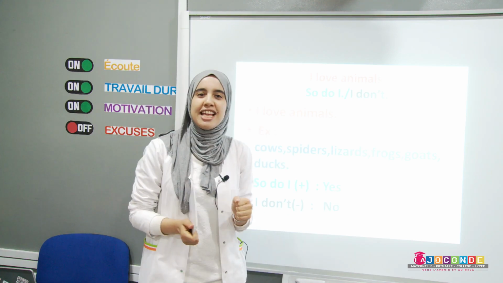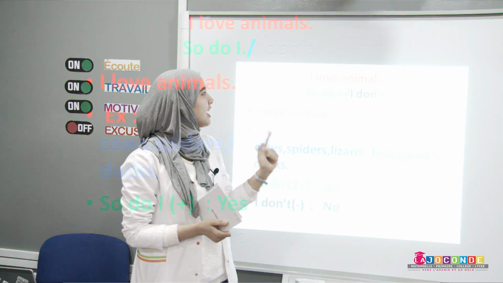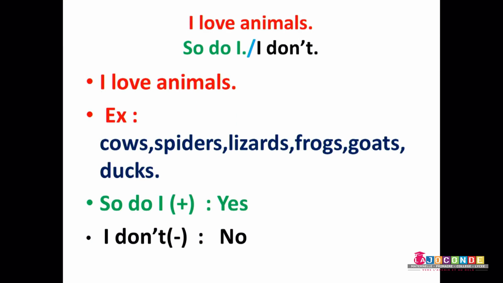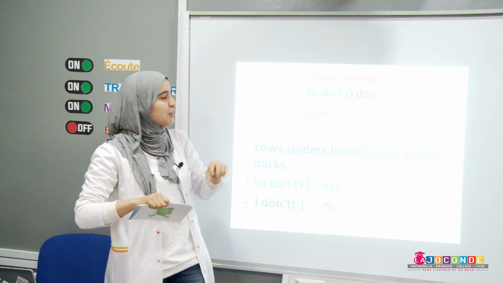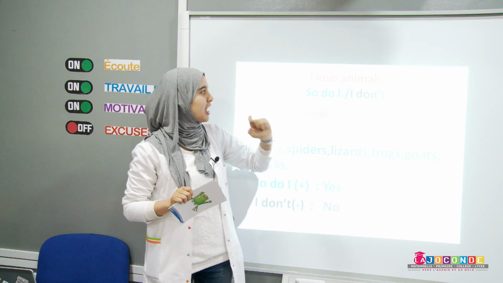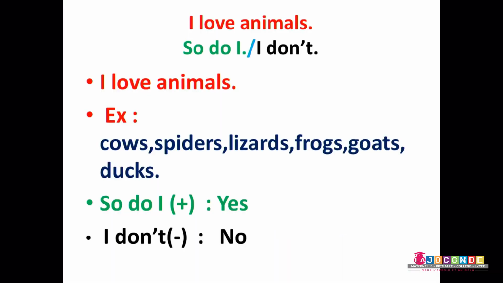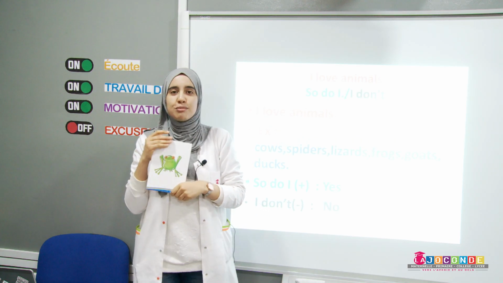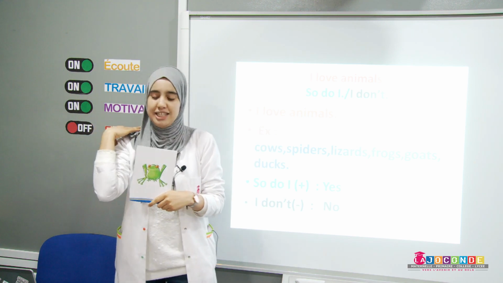So today's lesson, let's take the third lesson because for the second one we have a song. We will do it later, okay? So now take out the third lesson in the 7th unit. The title is I love animals, so I do, I don't. But first, we have to revise the names of animals we have already done, okay?